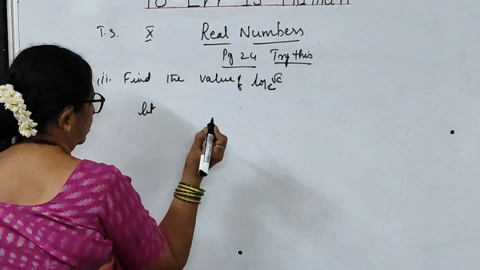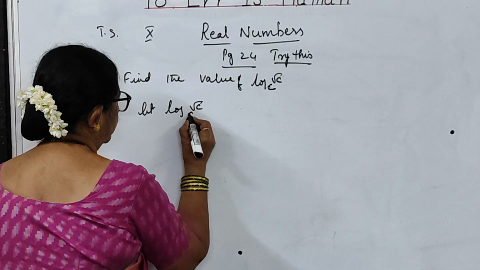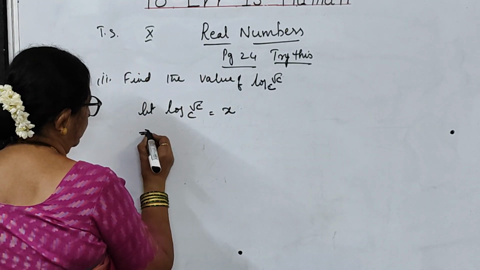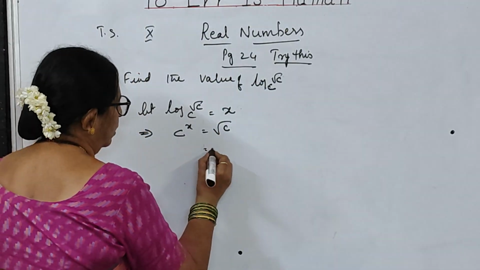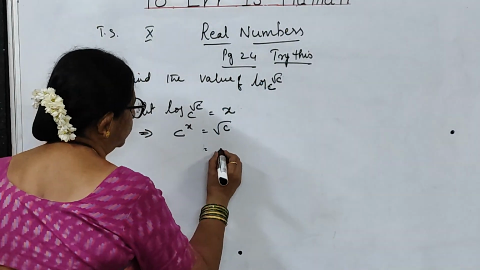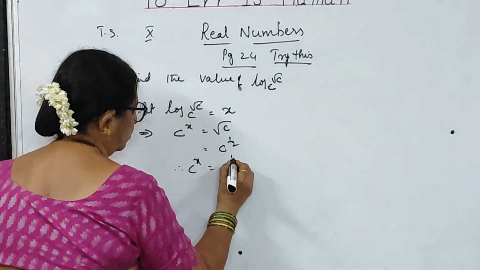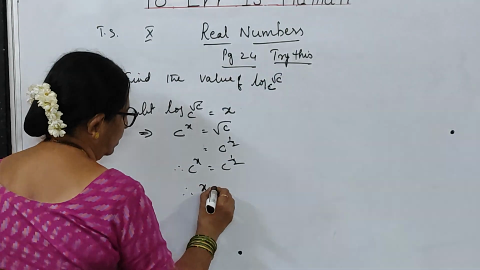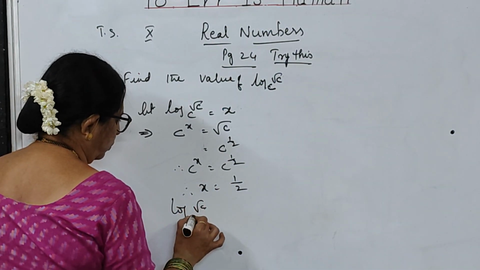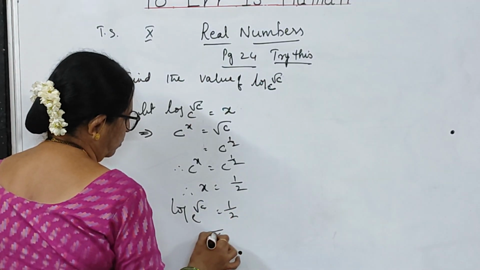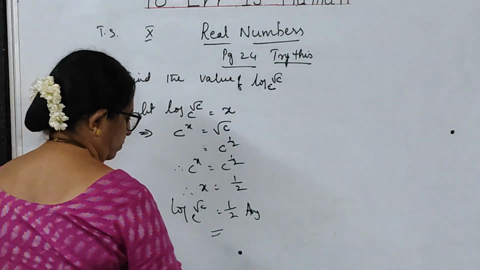So let us suppose that log root c to the base c is equal to x. Exponential form: c to the power of x is root c. You know, children, you have already done in your previous class that root c means c to the power of 1 by 2. Therefore, c to the power of x is c to the power of 1 by 2. So, what is x? x is 1 by 2. So, log root c to the base c is equal to 1 by 2 is the answer. Copy it, children.